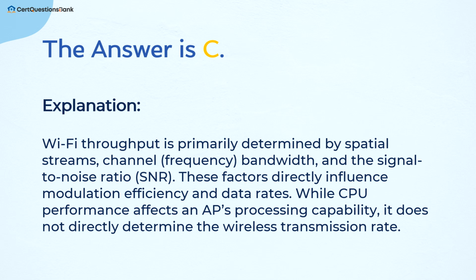Wi-Fi throughput is primarily determined by spatial streams, channel frequency bandwidth, and the signal-to-noise ratio, SNR. These factors directly influence modulation efficiency and data rates. While CPU performance affects an AP's processing capability, it does not directly determine the wireless transmission rate.